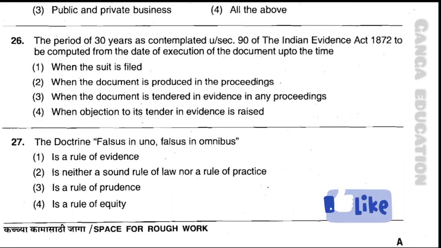Now question number 27. The doctrine falsus in uno, falsus in omnibus. Option 1, is a rule of evidence. Option 2, is neither a sound rule of law nor a rule of practice. Option 3, is a rule of prudence. Option 4, is a rule of equity. And the correct answer is option number 2, is neither a sound rule of law nor a rule of practice.